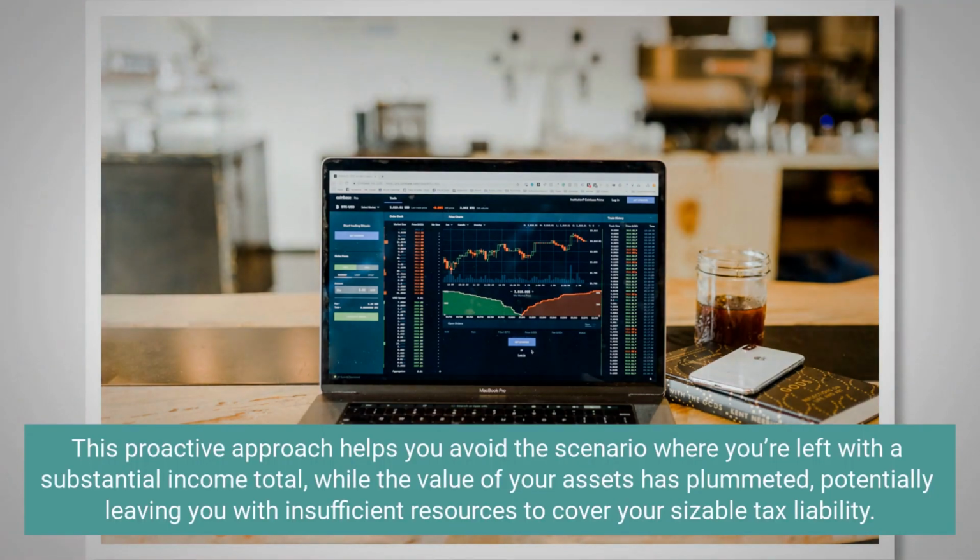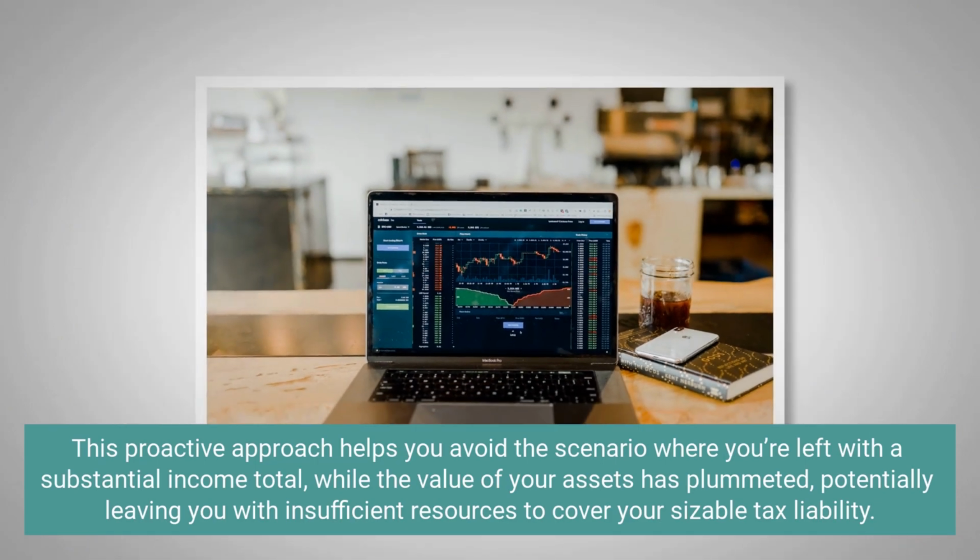This proactive approach helps you avoid the scenario where you're left with a substantial income total while the value of your assets has plummeted, potentially leaving you with insufficient resources to cover your sizable tax liability.